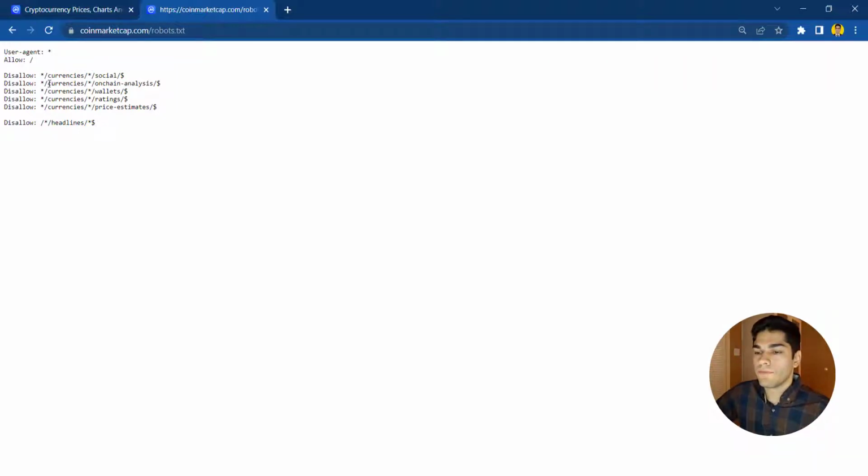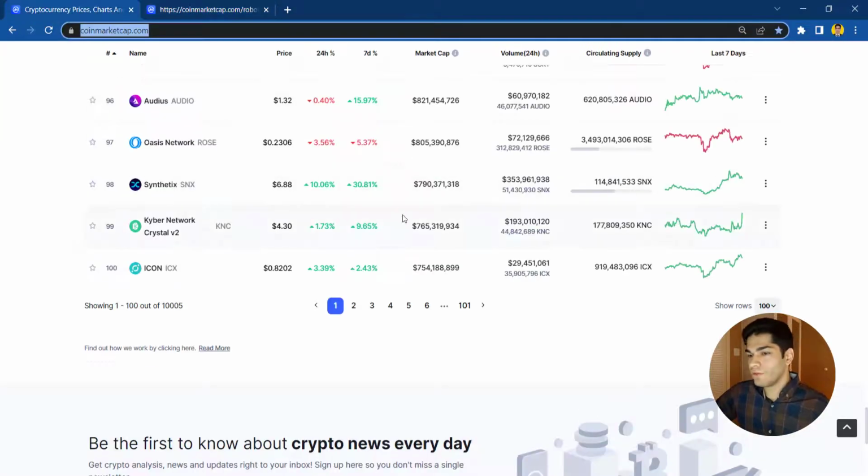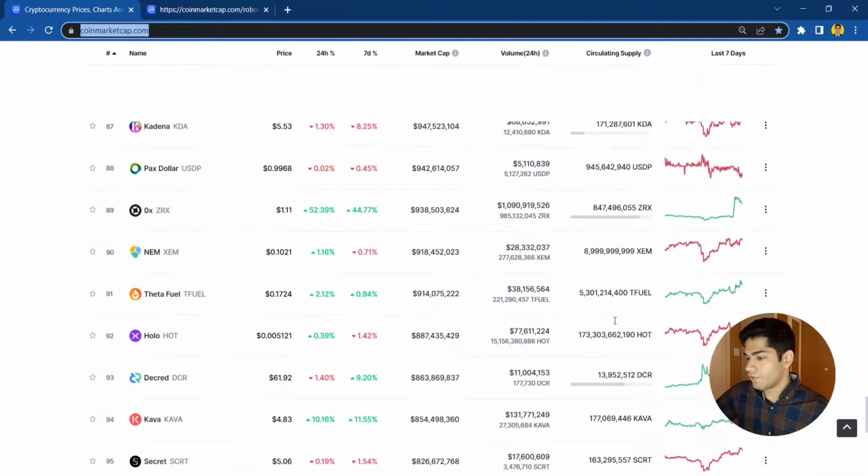For instance, all currencies and all their socials, on-chain analysis, wallets, rating, price estimates. So you can't scrape them. Basically, it has some sort of robot blocker, but you can use the data provided here.